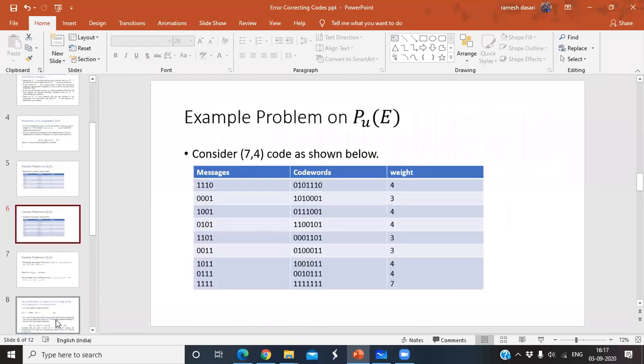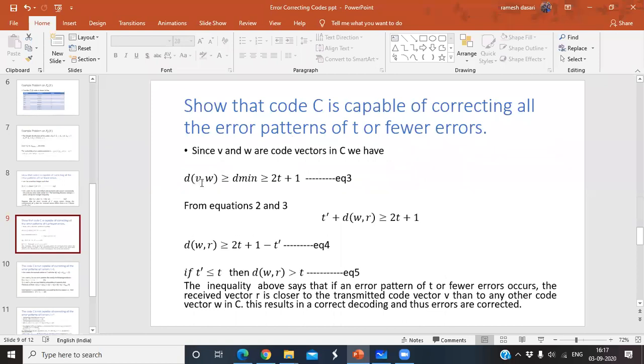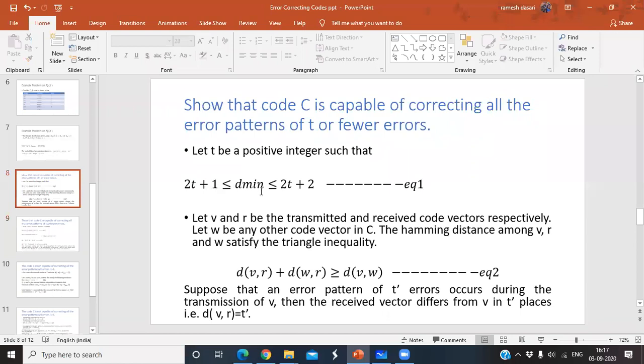That's why here I mentioned that w is also one of the code vectors in that particular code. So the distance between those two code vectors is at least d minimum or greater. That means the value may be 3 or 4 or 5 or 6 or 7, whatever it may be, but the minimum value is 3. That's why it is greater than or equal to d minimum, and that should be greater than or equal to 2t plus 1. What is the first equation actually? 2t plus 1 less than or equal to d minimum. That means d minimum is greater than or equal to 2t plus 1.